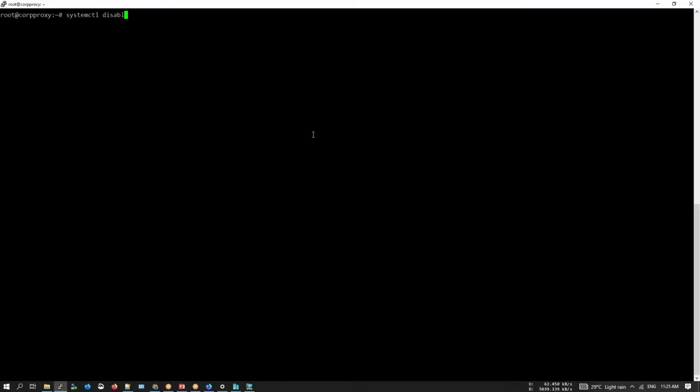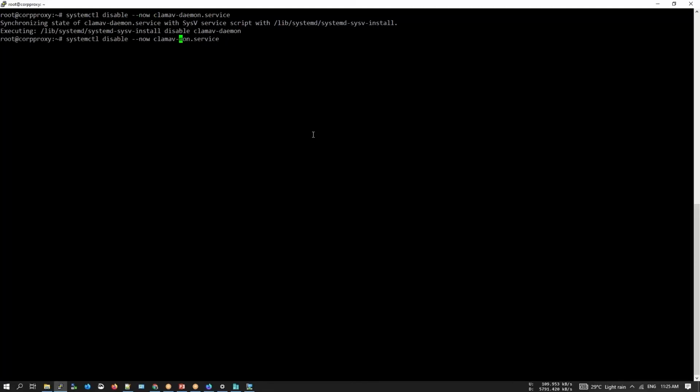My mistake. And its update service. Now, the reason why I'm disabling this, since I'm not going to use it right after the installation, I might use it later on, or you might completely not use it in your setup. Since SafeSquid comes with an inbuilt in-memory malware scanner, SQ scan, you might not require this, or you might require this based on your requirement. So there is this way how you could disable this clam AV service.